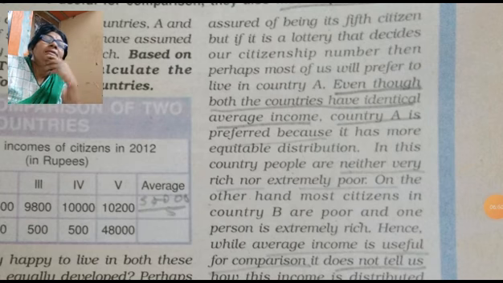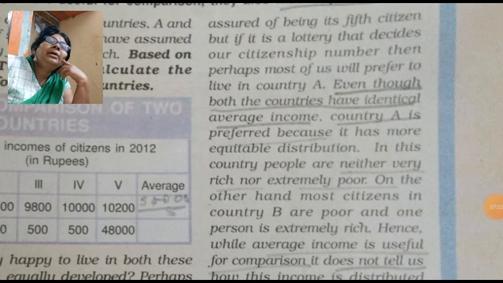In country A the income is more equally distributed, and people are neither very rich nor extremely poor.